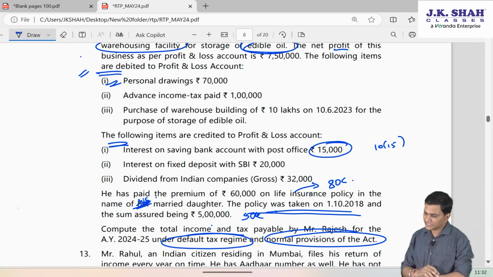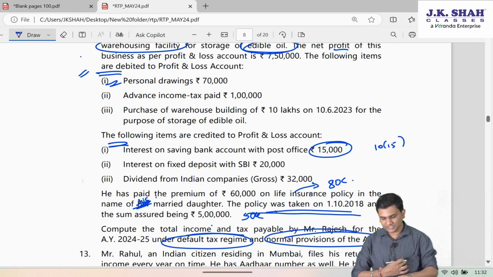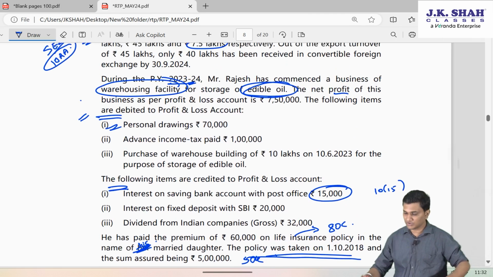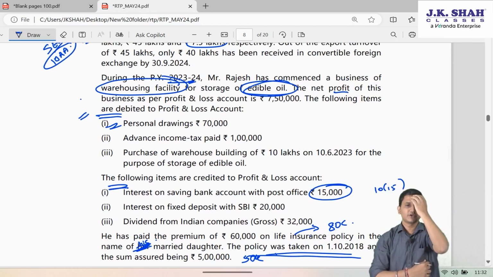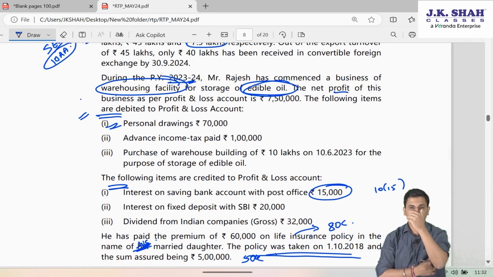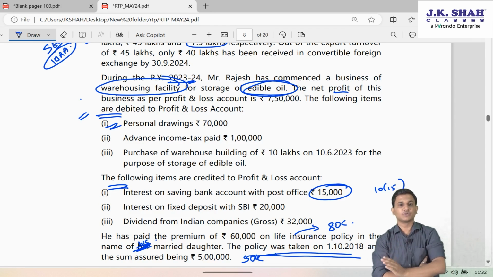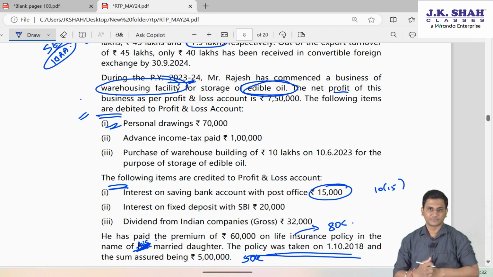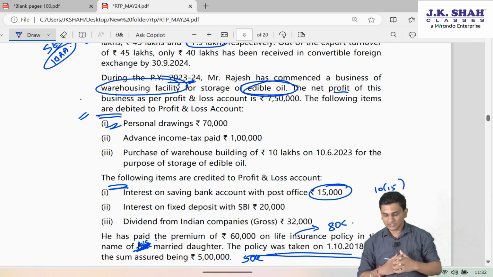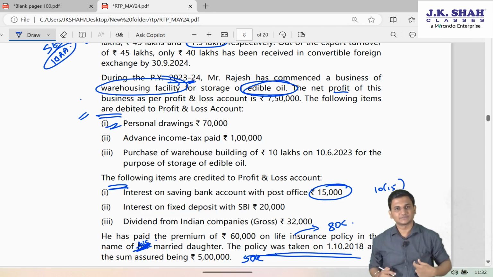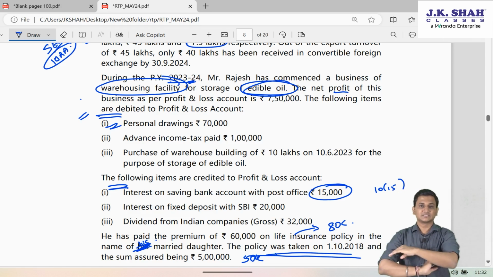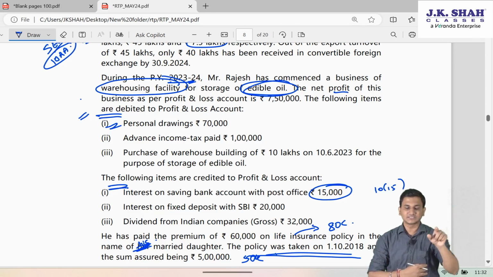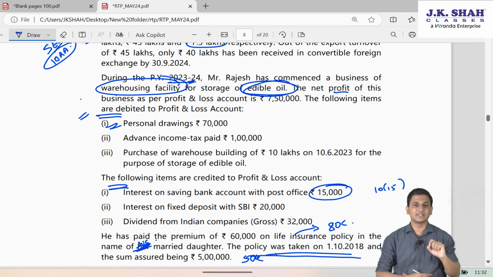Purchase of warehouse building of 10 lakh on 10th June 2023 for the purpose of storage of edible oil. Friends, if this business would have been warehousing of agricultural produce, or warehousing of sugar, then section 35AD says entire capital expenditure is allowed as a deduction. So he could have taken this deduction of entire 10 lakhs. But since his business is not a specified business, he should not have debited this entire capital expenditure.